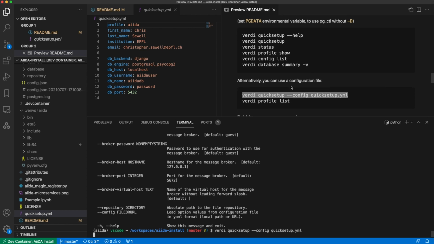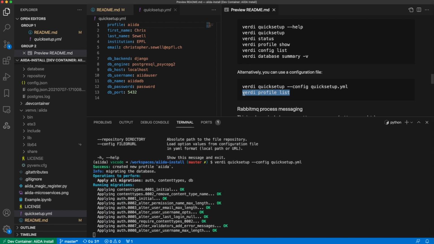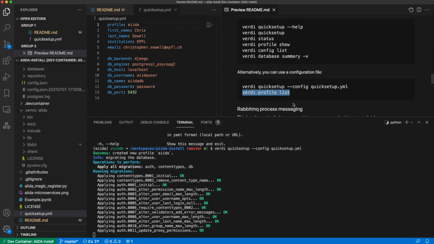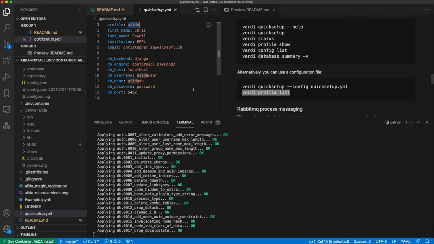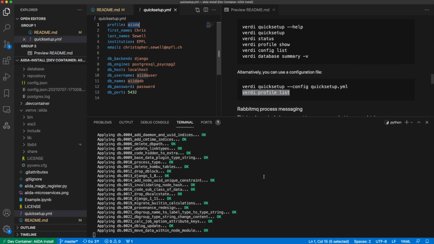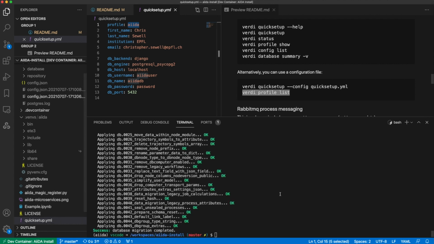And you'll see here, that will set that up. And once that's done, if we list the profiles, you'll see we've created a new profile, aiida, although our original profile, quicksetup, will still be the default this time. So when you run verdi, you can do verdi -p and the name of the profile, or you can reset the default profile.